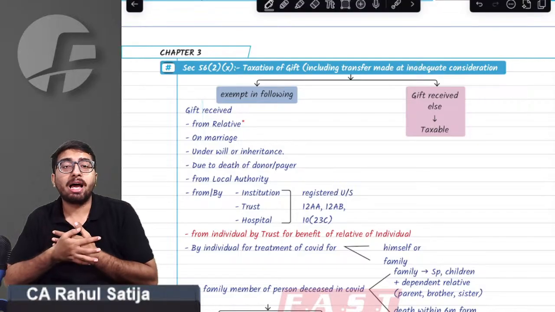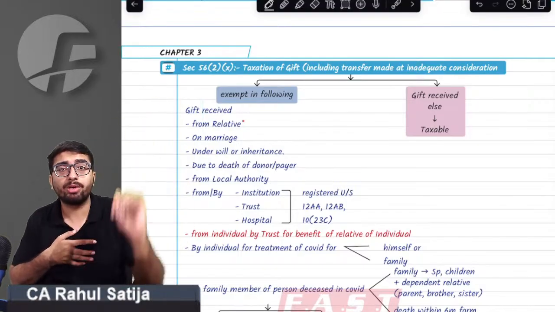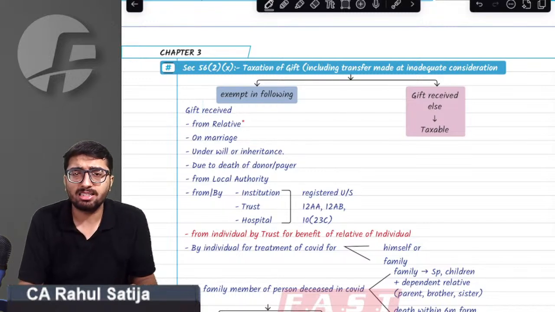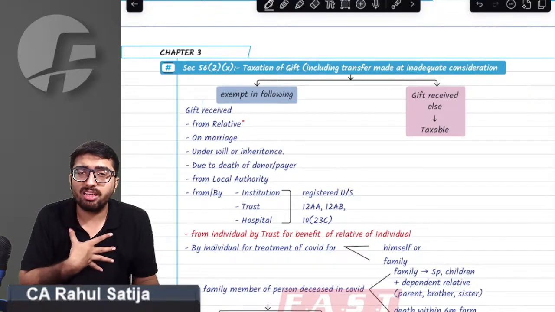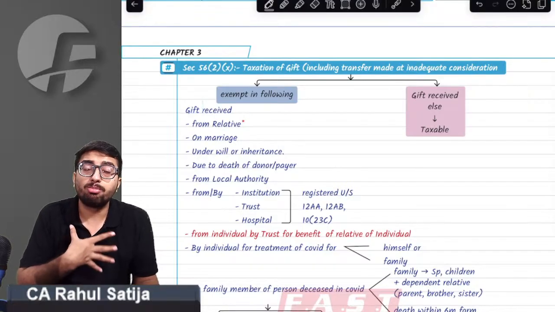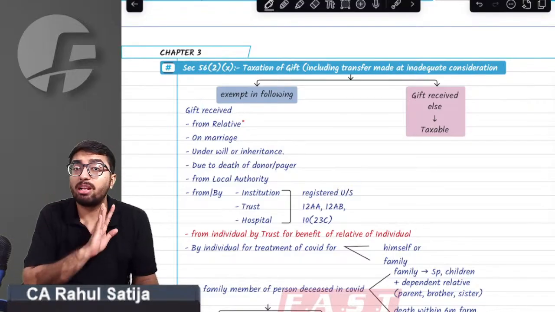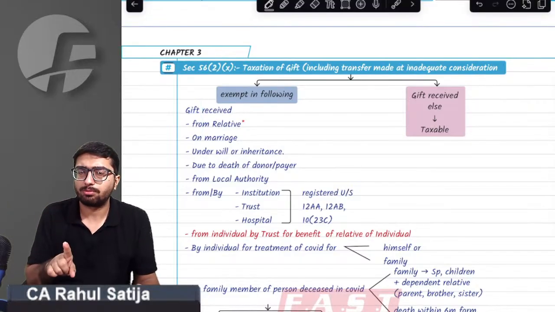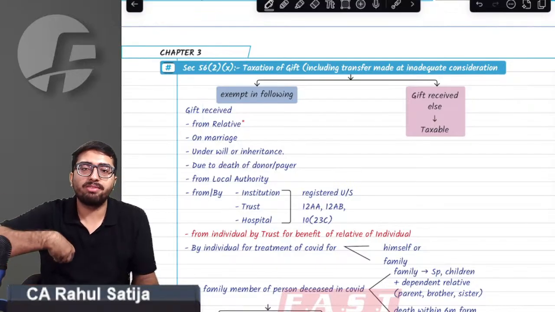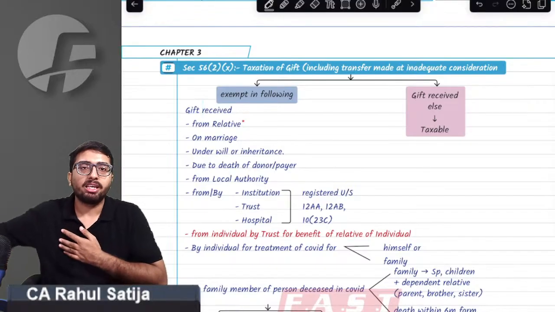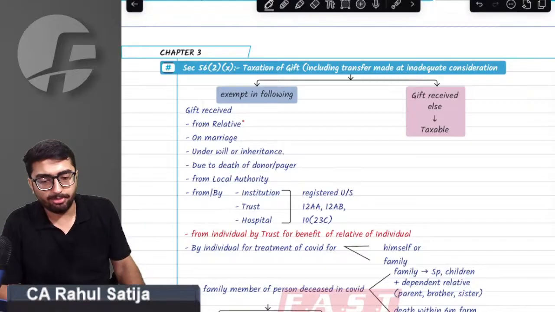Sir, but what if in my marriage my father receives a Rolls Royce? In my marriage, my father receives 2 kg gold. The provision says it will be taxable for him. Only for the recipient whose marriage is occurring is it exempt. Any other relative who is receiving a gift shall be taxable. Remember this point. If I am getting married, whatever gifts I am receiving are exempt. But gifts received by my father will be taxable. So this point must be taken care of.